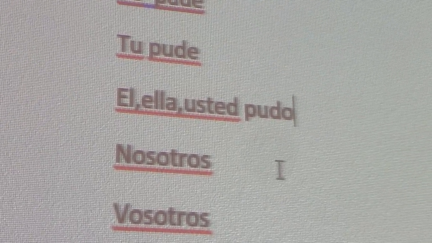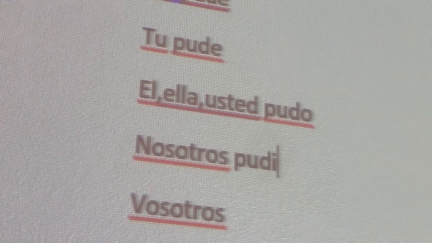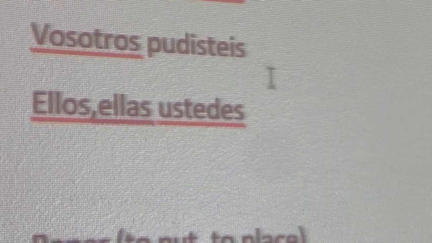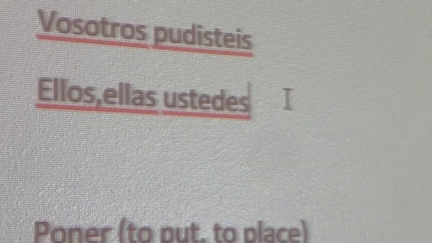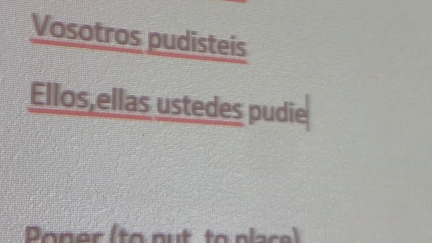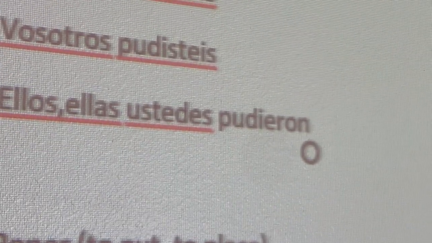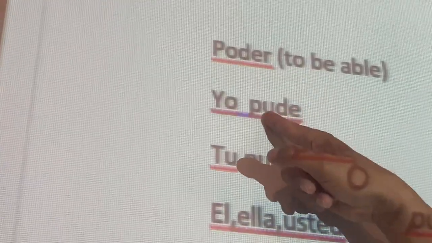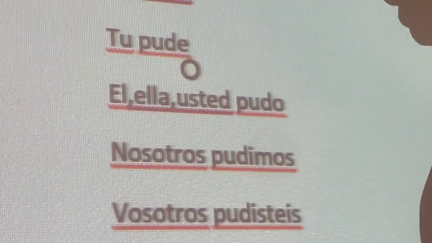pudo. Nosotros pudimos. Vosotros pudisteis. Ellos, ellas, ustedes pudieron. This is the verb to be able, or to can. Again, the O changed to a U in each one of them. And that is the same change that happened.